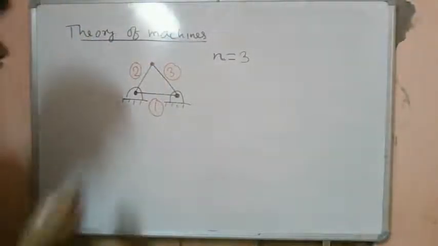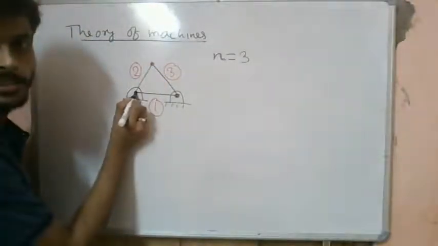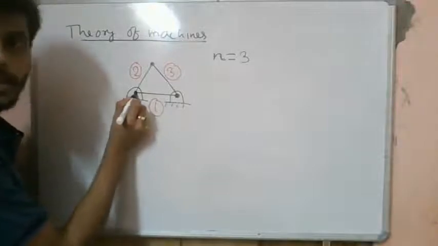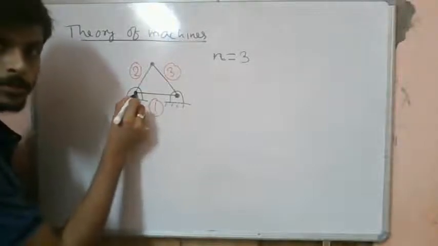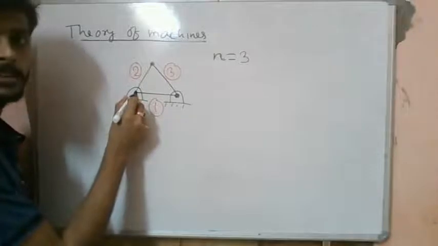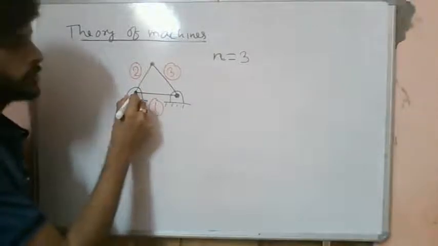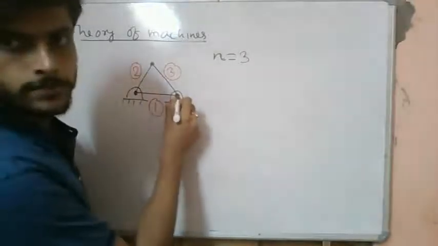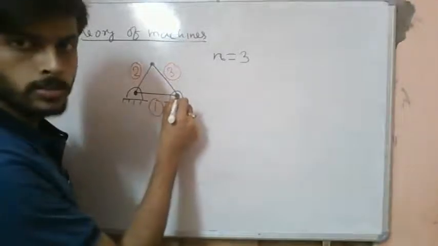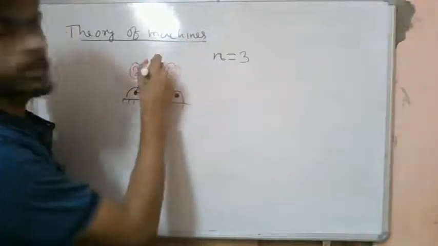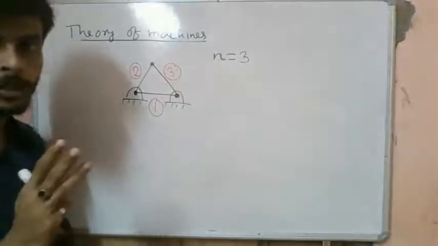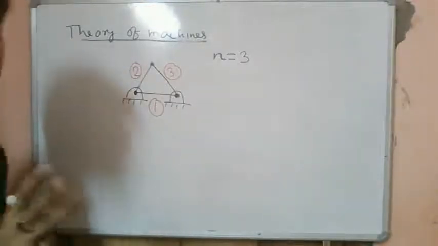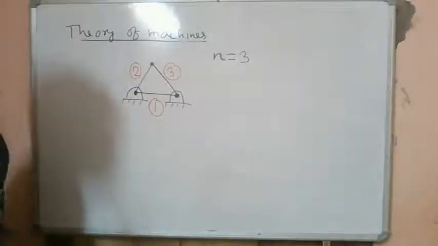Now we have to identify that this is the pin joint, right? So this is a pin joint, this is a kinematic pair. Okay, it is a lower pair and it is a revolute pair, right? This is another pin joint. So we have 2 pin joints, 2 revolute pairs. This is another pin joint. So we have 3 revolute pairs, or 3 lower pairs, right?